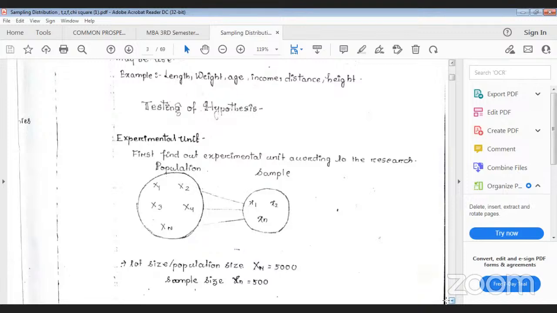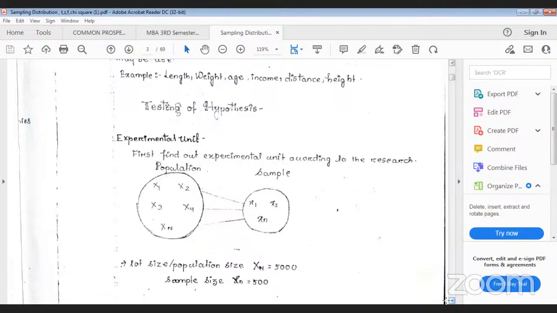And what should be exactly the sample size for any type of population? There is also a formula. So you cannot take the sample just like that. Suppose 5,000 is the population size, you cannot take 10 as the sample size. If you take a sample size of 10, whatever result you get will not match your objective. You cannot find any authentic result or findings. That's why the sample size must cover the population. So what should be the exact sample size? That is also most important to determine.